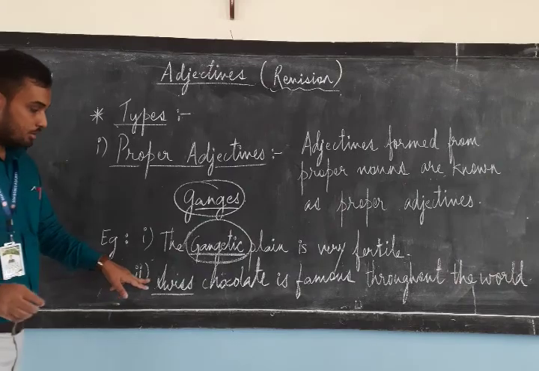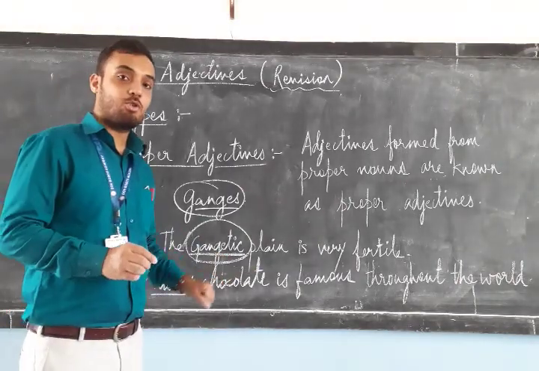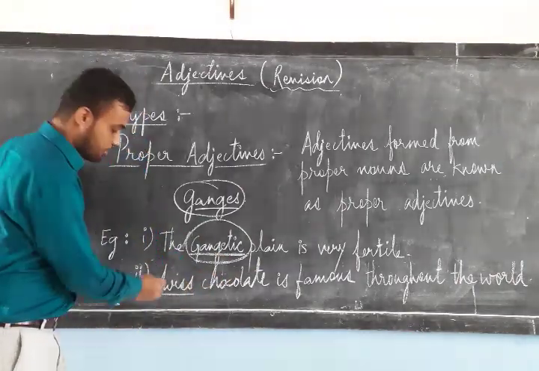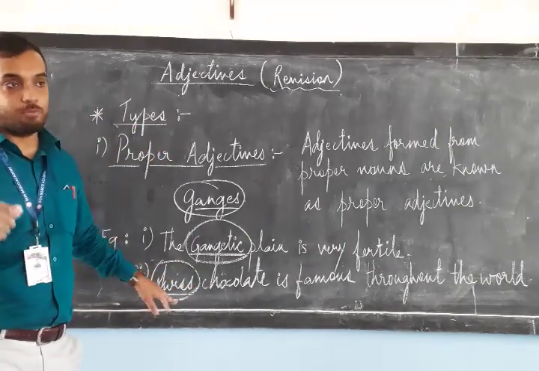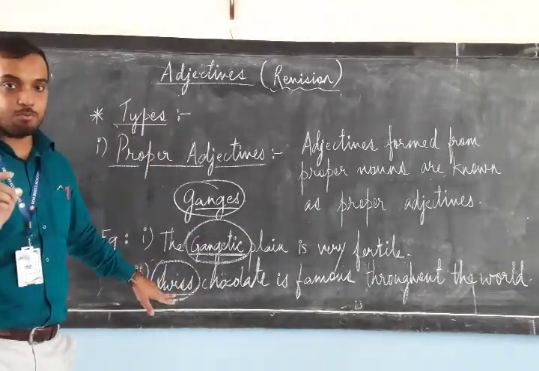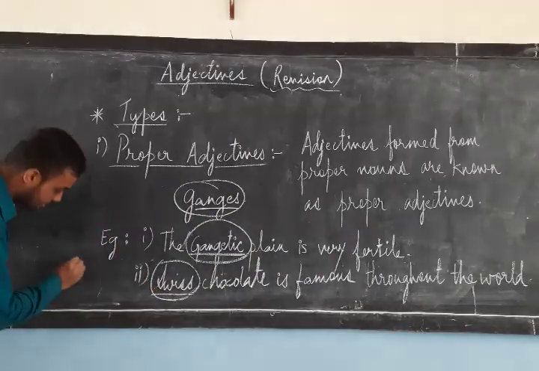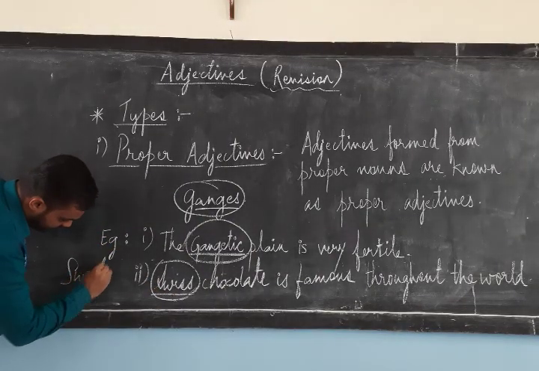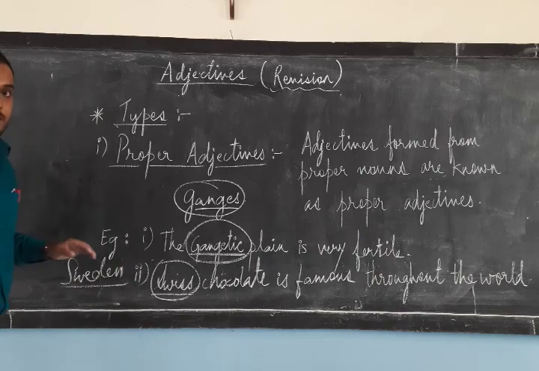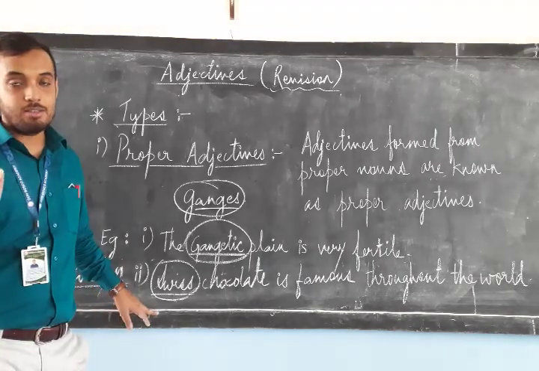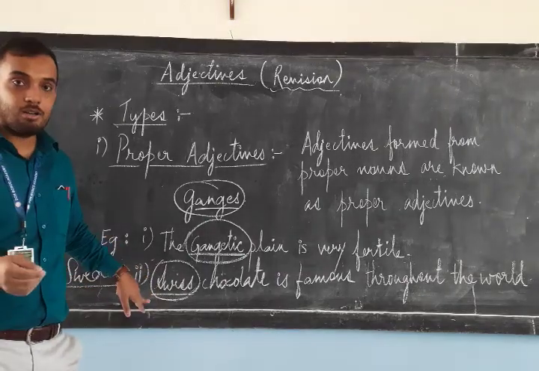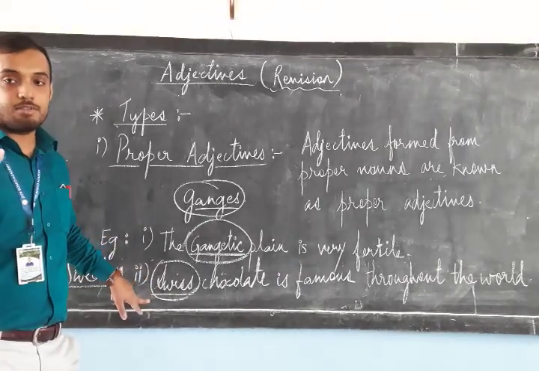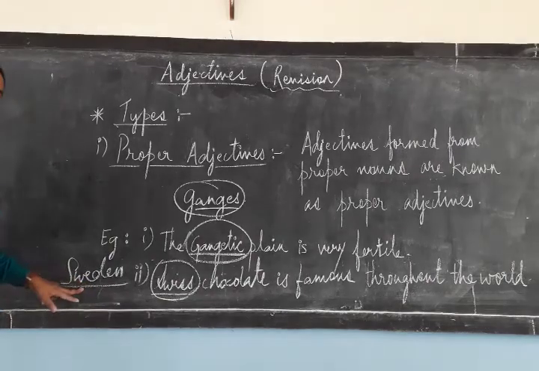Second one, Swiss chocolate is famous throughout the world. Which chocolate? The Swiss chocolate. Now where is this word formed from? This word is formed from the noun Sweden. Products made in Sweden are referred to as Swiss. Swiss chocolate, Swiss dress, Swiss watch. These all are the adjectives that are formed from the noun Sweden. Okay?